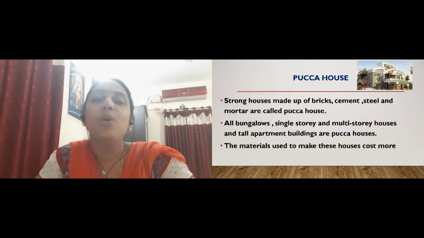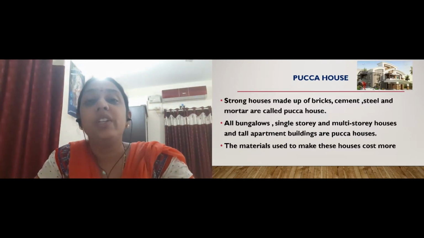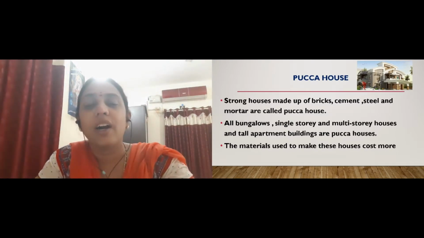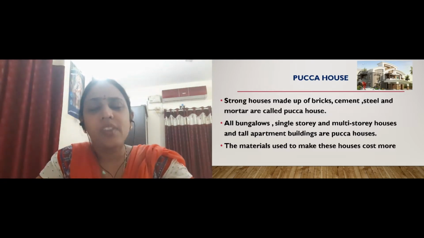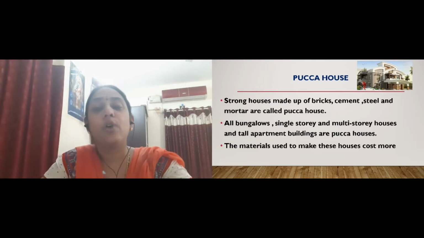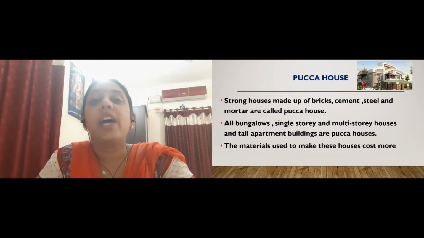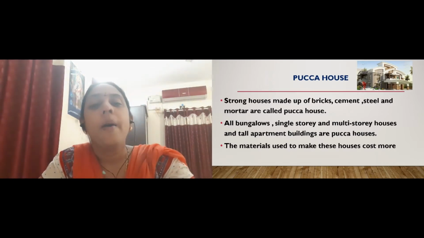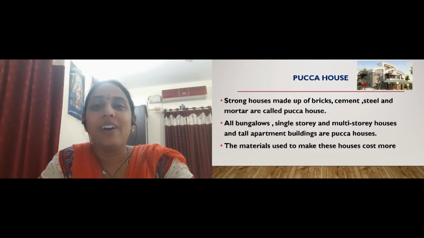But let me tell you, nowadays beta, villages are also developing very much, and you can find some pakka houses in villages also, right beta? So we should not ignore this, that nowadays people in villages are also making pakka houses, but still in cities poor people generally live in kacha houses. They cannot afford the money that is needed to make any pakka house, right beta? So according to the material, we have two different types of houses, kacha house and pakka house. Kacha houses are not very strong, whereas pakka houses are very strong, right?